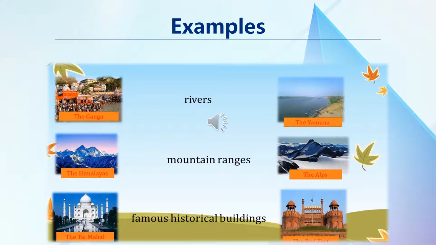For example, the Himalayas and the Alps. We also use definite article the in front of the names of famous historical buildings. For example, the Taj Mahal, the Red Fort. So, this is how we use the definite article the in front of different things.